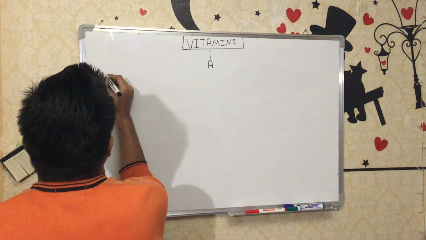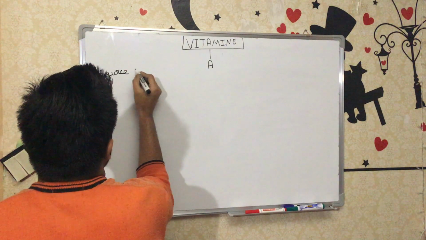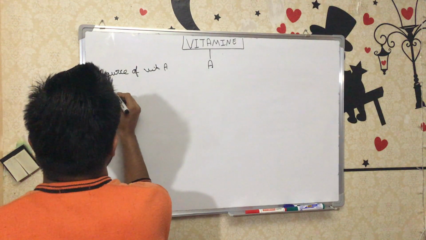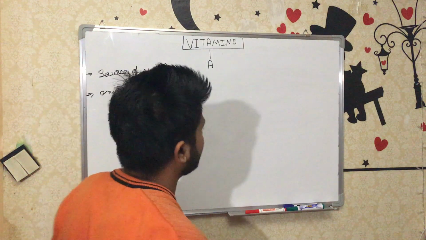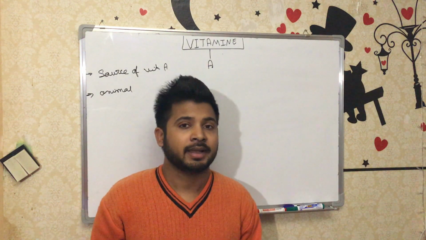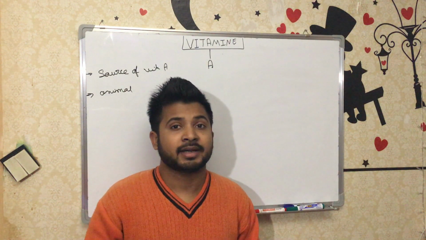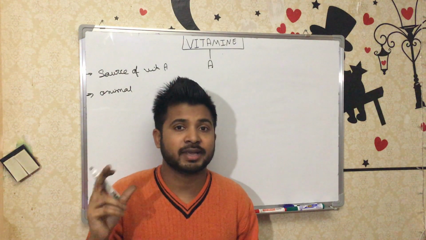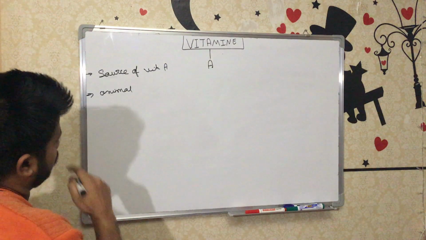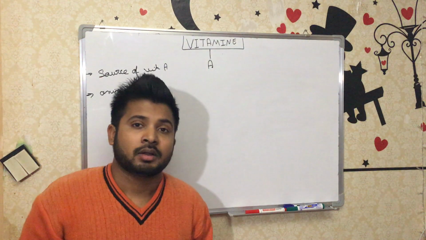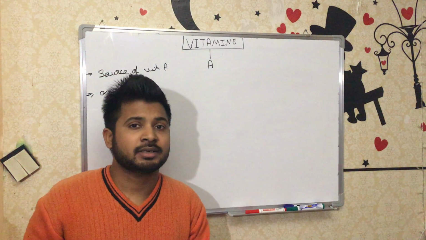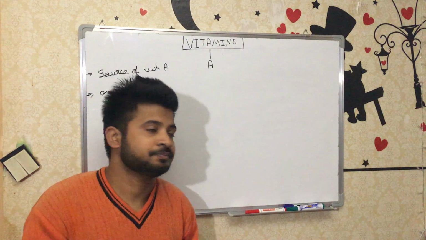Now we'll discuss the sources of vitamin A. First, the animal source is retinol. Again, I'm repeating, don't confuse retinol and retinal. Retinol, with the -ol, is the alcohol group. Retinal is the aldehyde group, and retinoic acid is the carboxylic group, the last part of the acid, which is why it's an acid form. The main functions of vitamin A are carried out by retinol and retinoic acid, and retinol and retinoic acid can be reconverted within the body.